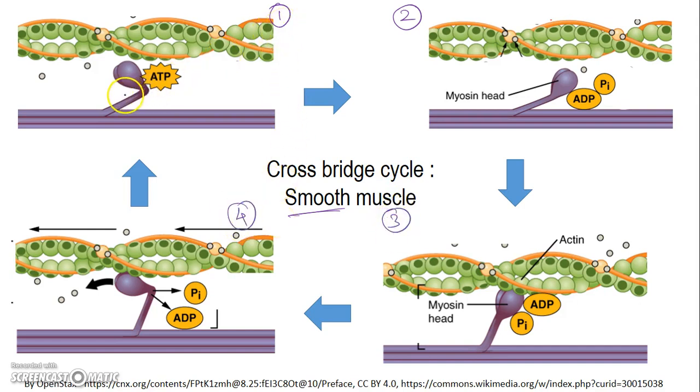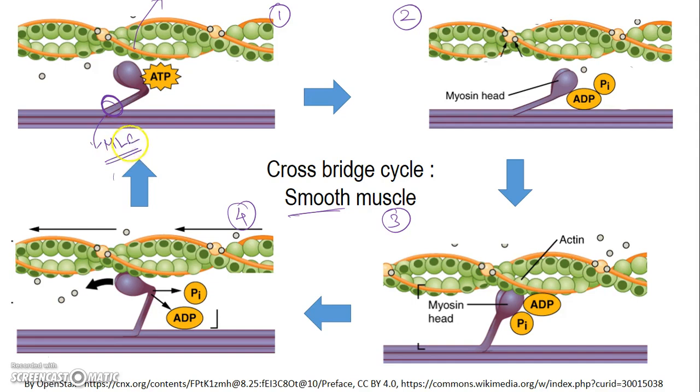Though there is a protein called tropomyosin, it is not blocking the actin and myosin binding. The myosin can freely bind to actin, but there is a regulatory protein in the neck of the myosin. We call it the regulatory light chain, myosin light chain, MLC.